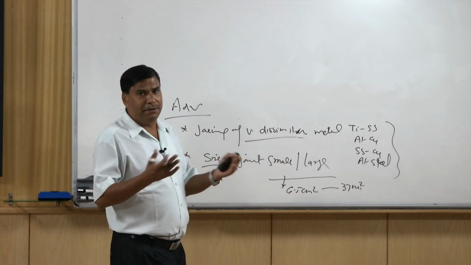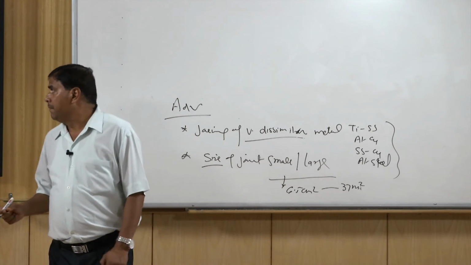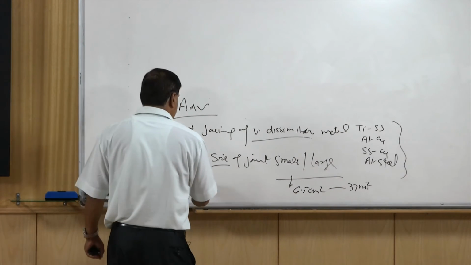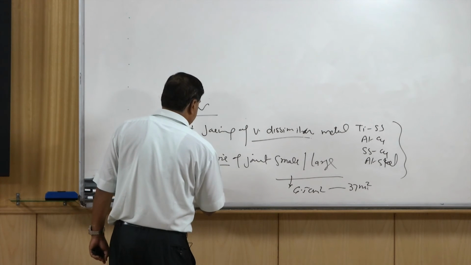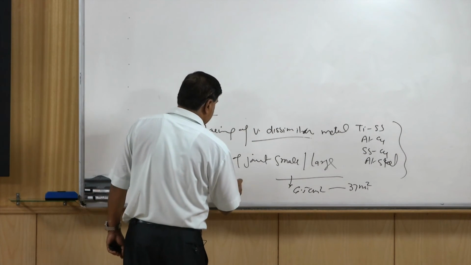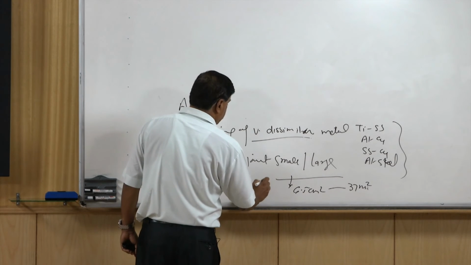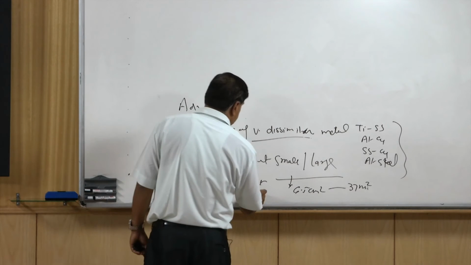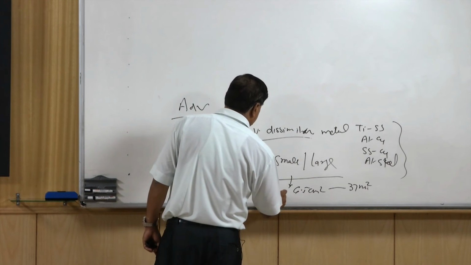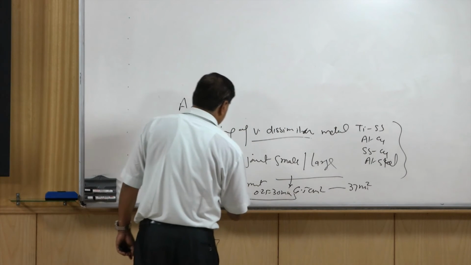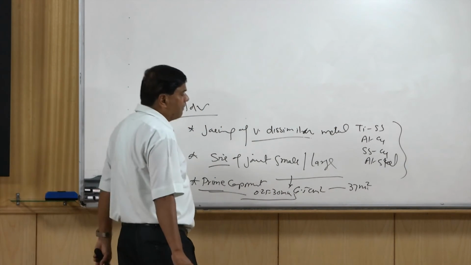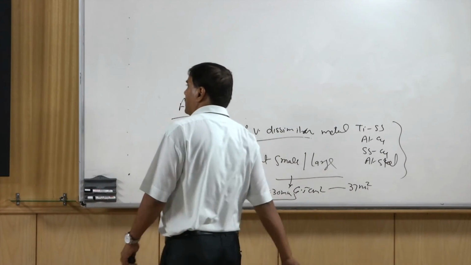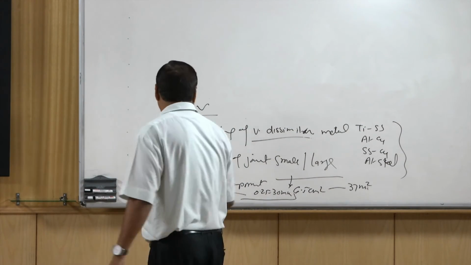Technically, there is no upper limit on the thickness of the joint which can be made using this process, and the typical thickness of the prime component. The prime or the clad component thickness is limited to, say, 30 mm on the upper side. So, it is 0.25 mm to 30 mm is the thickness range of the prime component which can be welded using the explosive welded joints. So, these are some of the advantages related with the process.